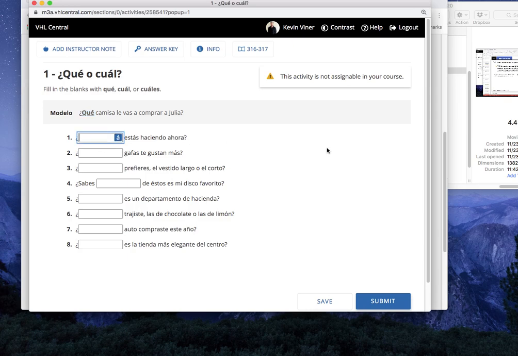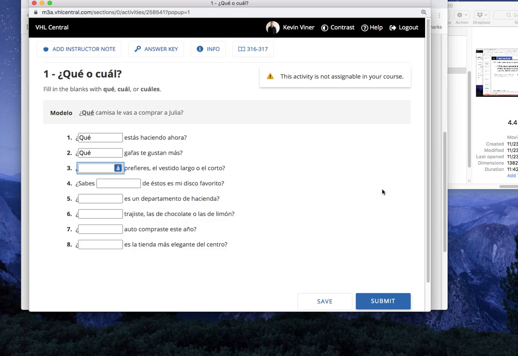Okay, número uno. Blank estás haciendo ahora. Pause. And we're back. Que, right? You're asking for an explanation. Dos. Blank gafas te gustan más. Pause. And we're back. Que, because it's a noun, right? Has to be que. Tres.